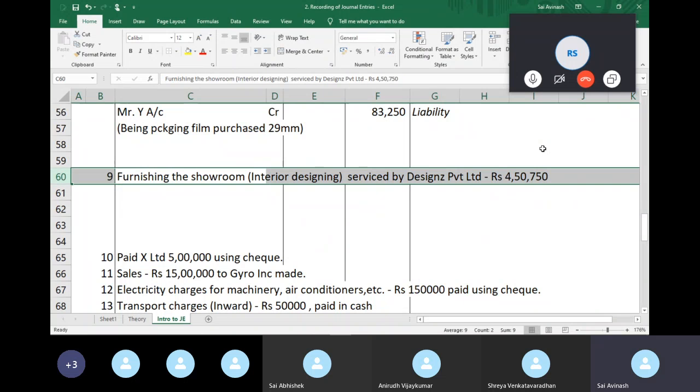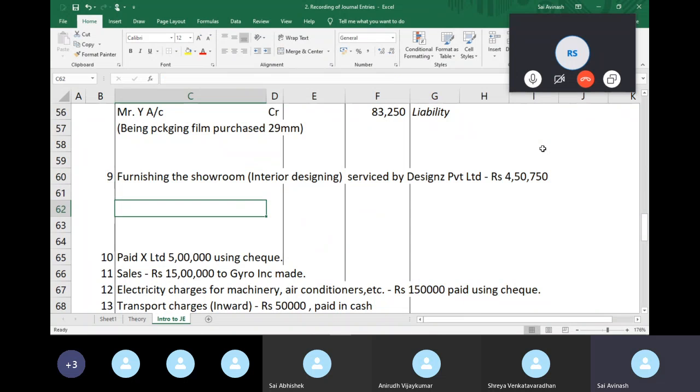So this transaction doesn't tell me I've paid them yet. So they are my creditor. In this case, we use a word called furniture and fittings. That's just an official term, right? It's not a mistake if you call it something else.